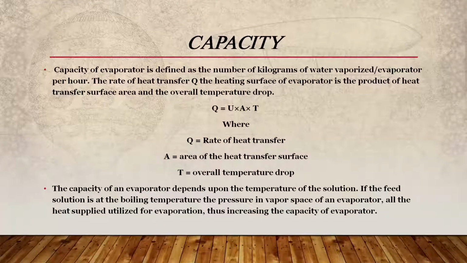Capacity of an evaporator is defined as the number of kilograms of water vaporized per evaporator per hour. The rate of heat transfer Q, through the heating surface of the evaporator, is the product of heat transfer surface area and the overall temperature drop. Q equals U into A into T, where Q equals the rate of heat transfer, A equals the area of the heat transfer surface, and T is the overall temperature drop.